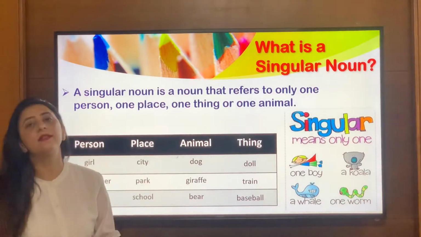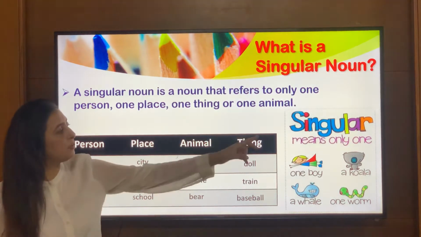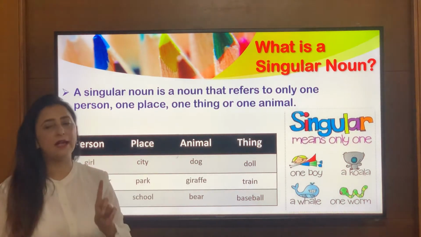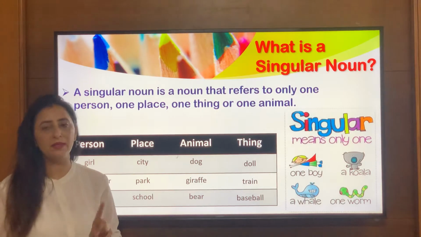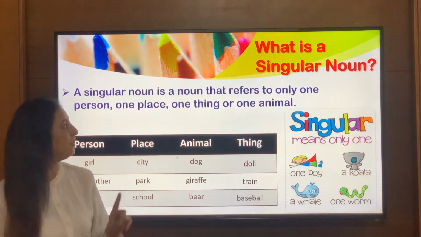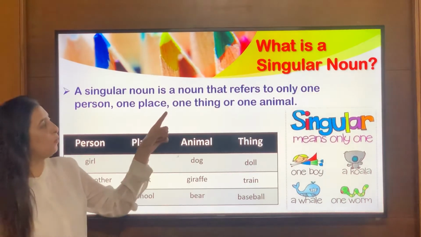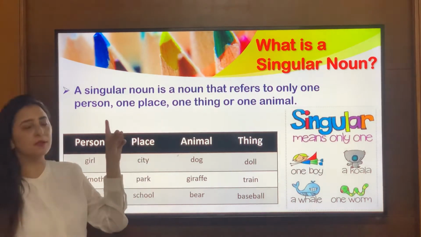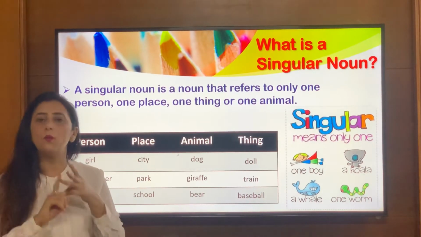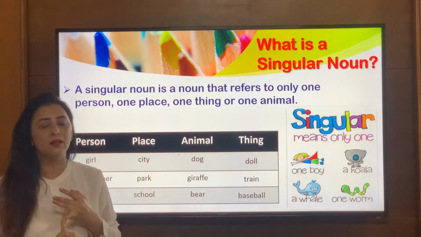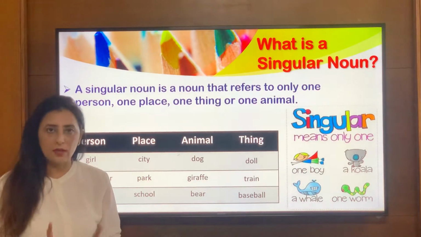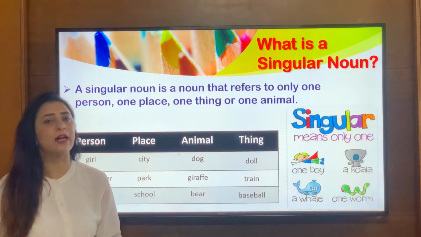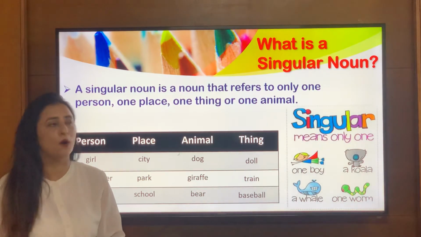So what is a singular noun? Singular means only one. As the name suggests, singular means single, that means only one. So a singular noun is a noun that refers to only one person, one place, one animal or one thing. So when I'm talking about something which is one in number, that means I'm referring to a singular noun.